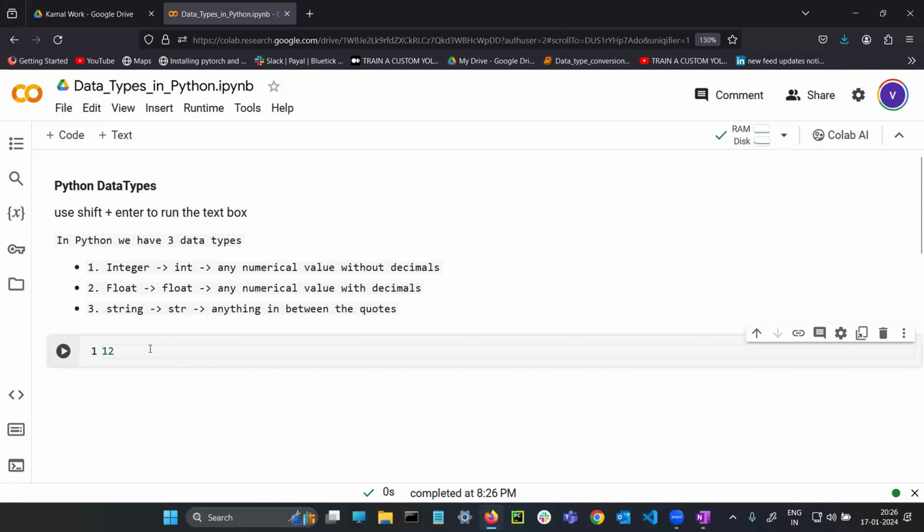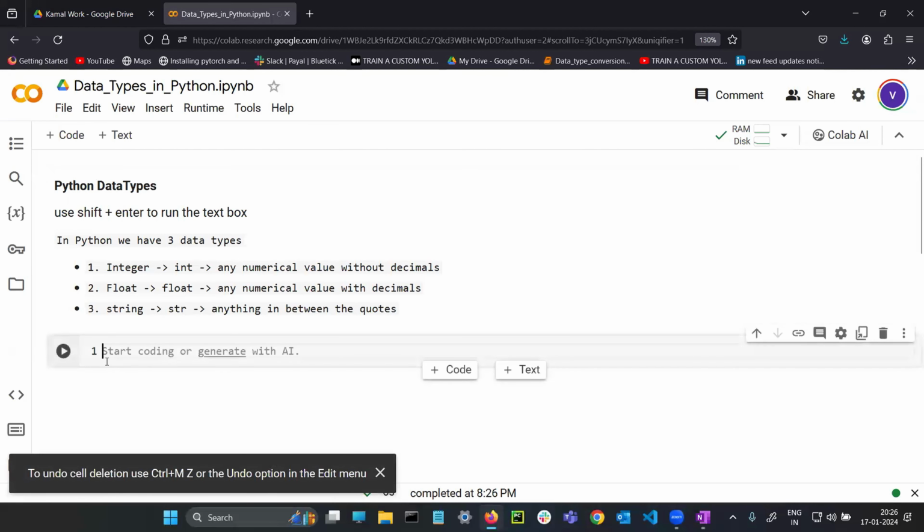Click on the cell that you want to run, click on that particular cell. Either use the play button, but if you use the play button, the cell will run but a new cell will not be created by the computer itself. You need to create it.